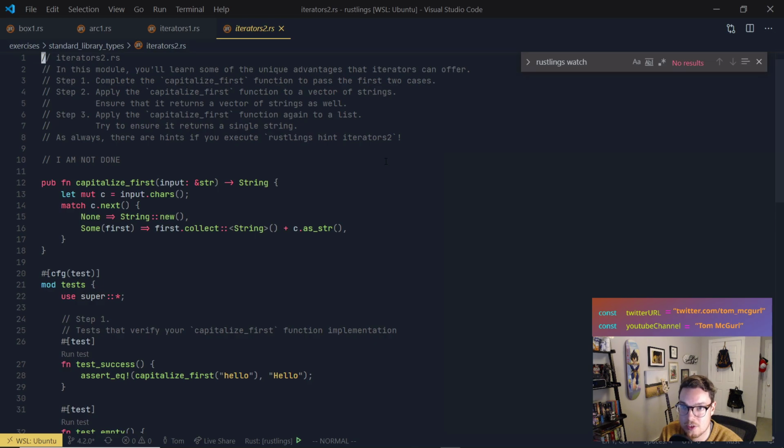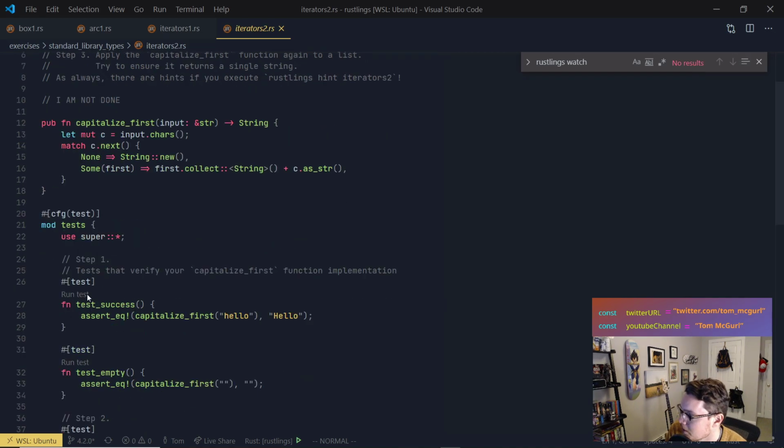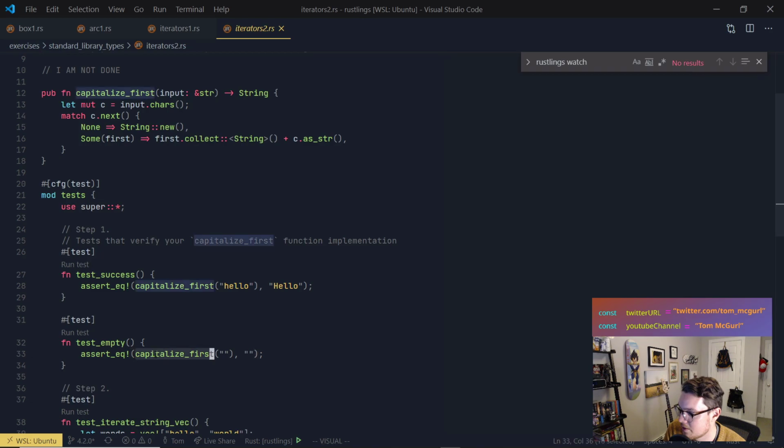All right, so first, step 1, we're going to try to complete the capitalize_first function to pass the first 2 cases. So let's look at our cases and see what they do. The first case, test success, asserts that capitalize_first, when passed hello, will return Hello with a capital H, right? Pretty cool. The second case says when an empty string is passed, an empty string should be returned.